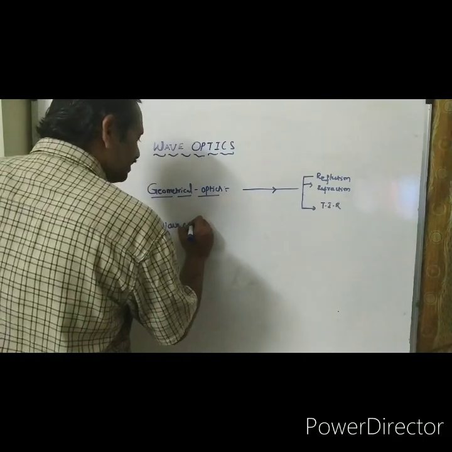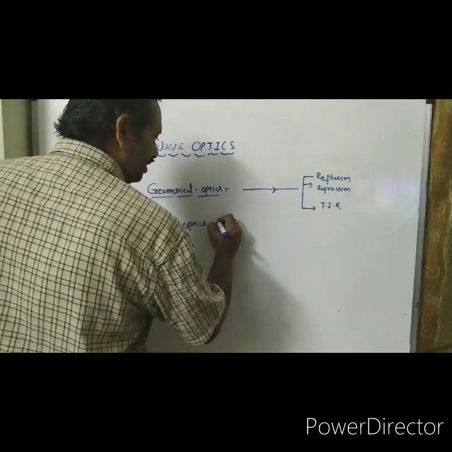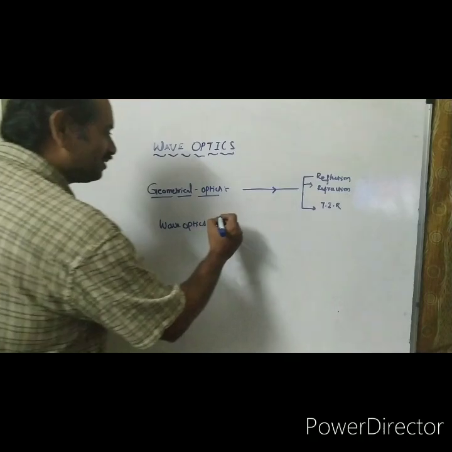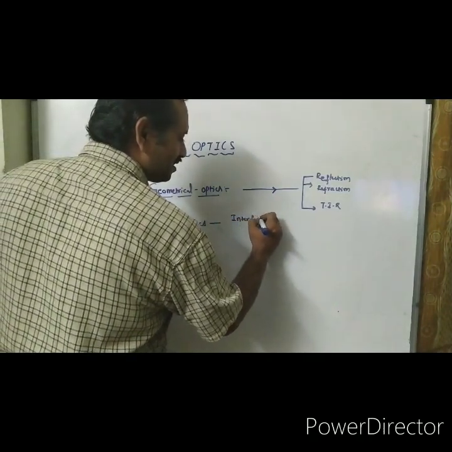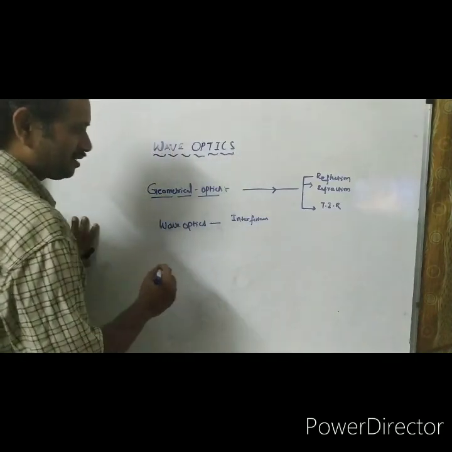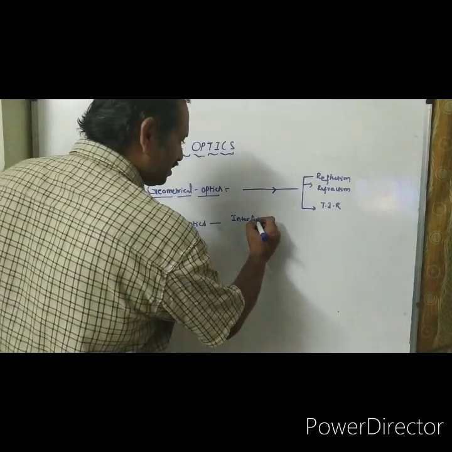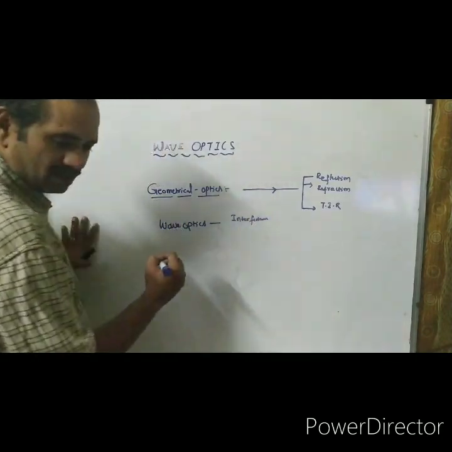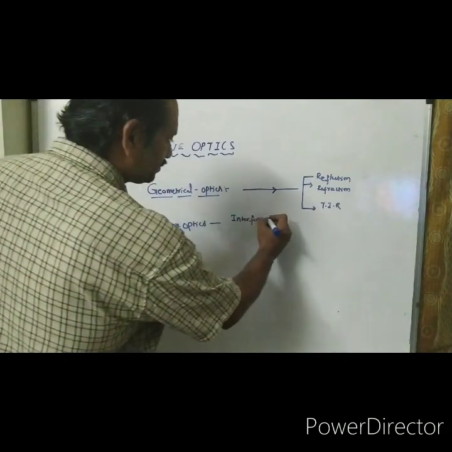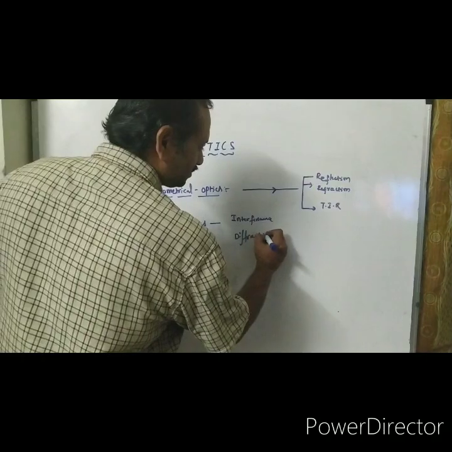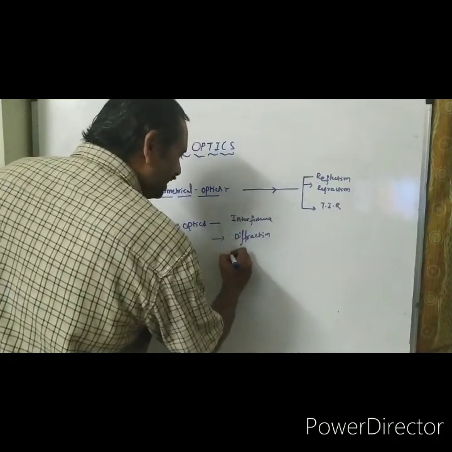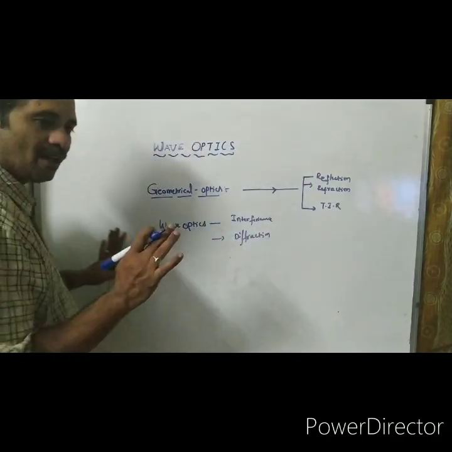Wave optics successfully explains interference and diffraction.